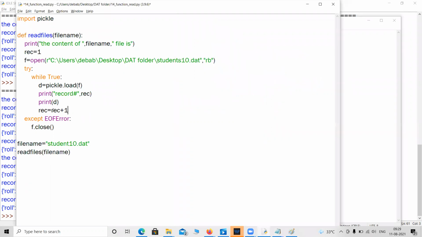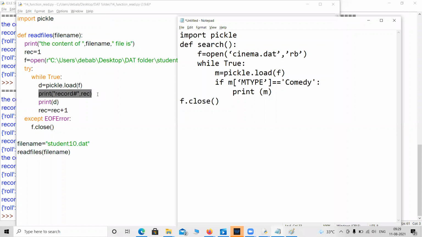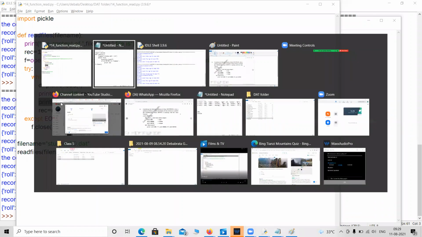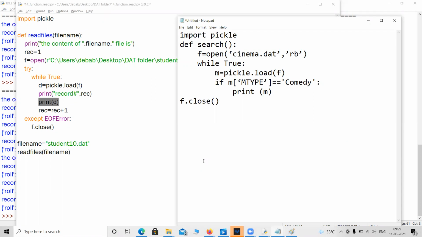So these lines are basically extra. Record equals record one. It was given just for good visualization. But otherwise the main line is, look, this one is the main line and printing d. That's all we did. It is the same thing. Now you can use try except blocks as well, but I have a question in that.